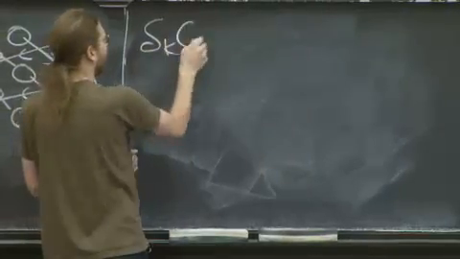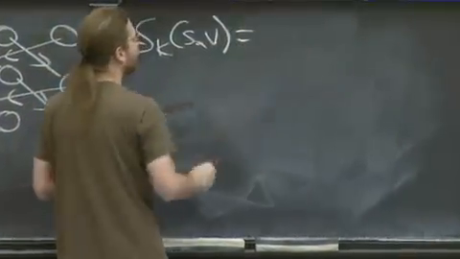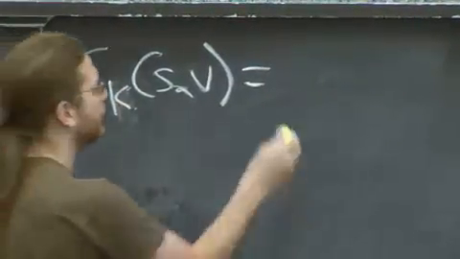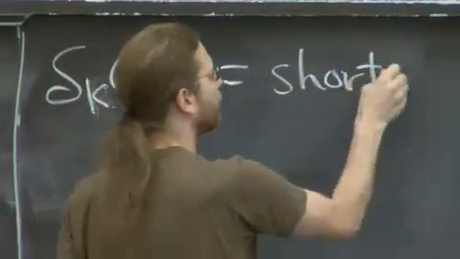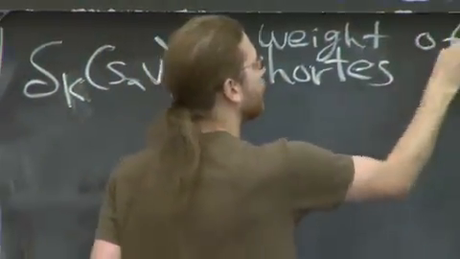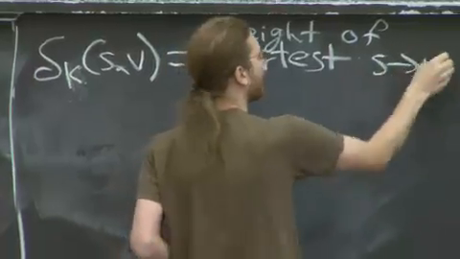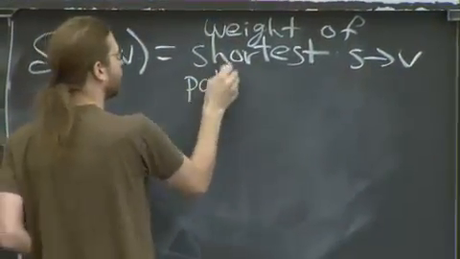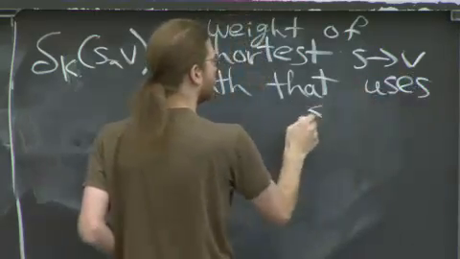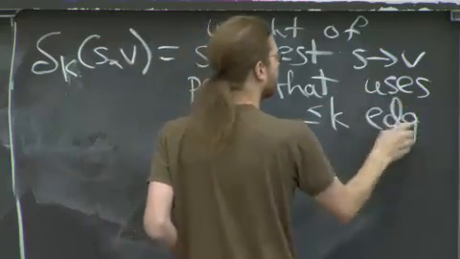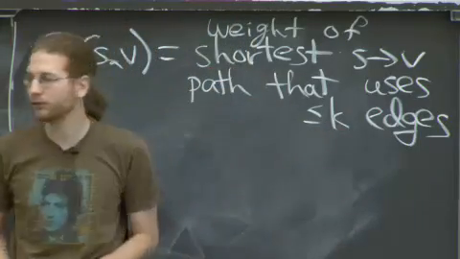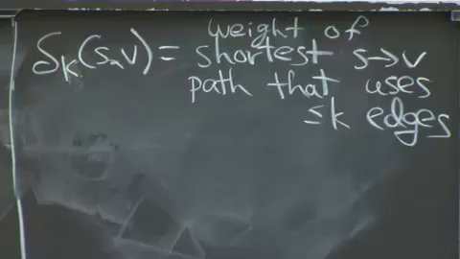Here's what it means. Delta sub k of SV. I'm going to define this first. This is a new kind of subproblem, which is: what is the weight of the shortest S to V path that uses at most k edges. I want it to be shortest in terms of total weight, but I also want it to use few edges total.